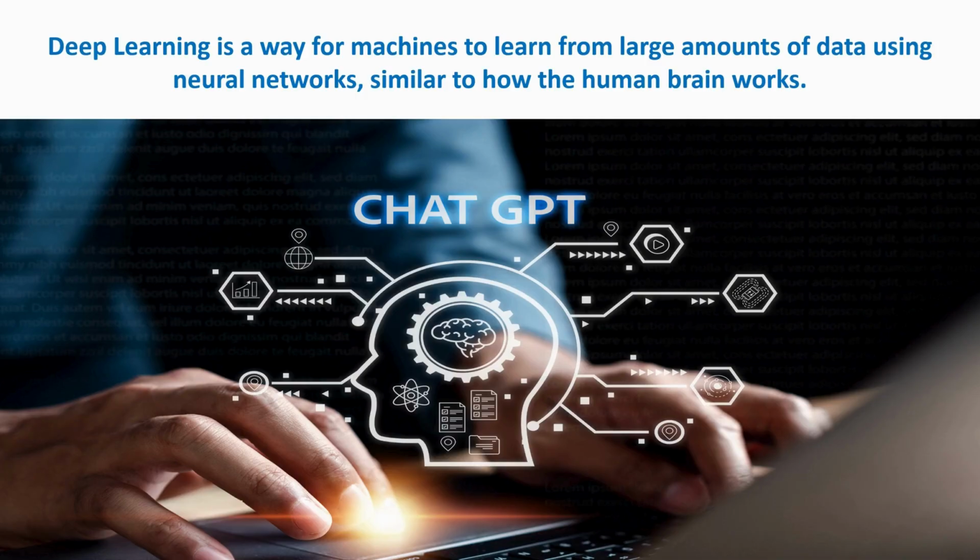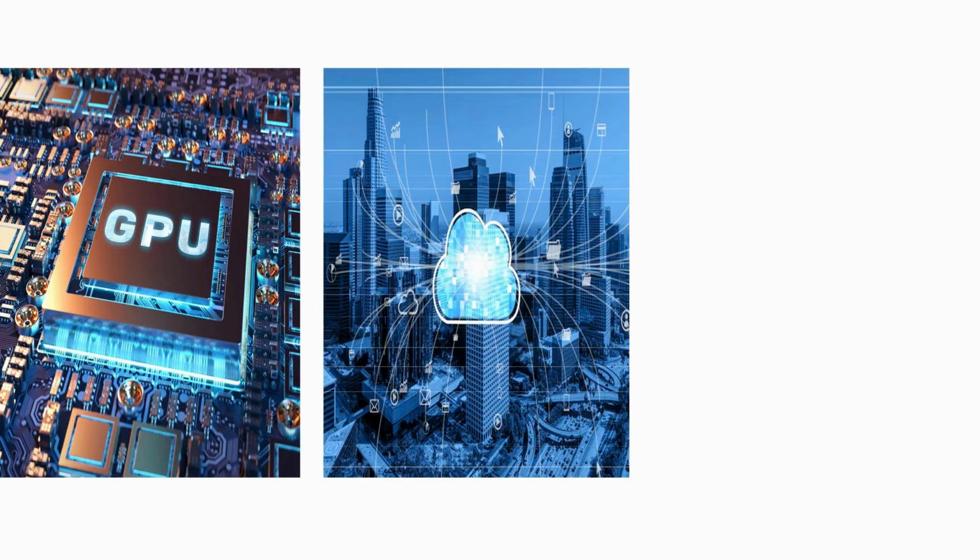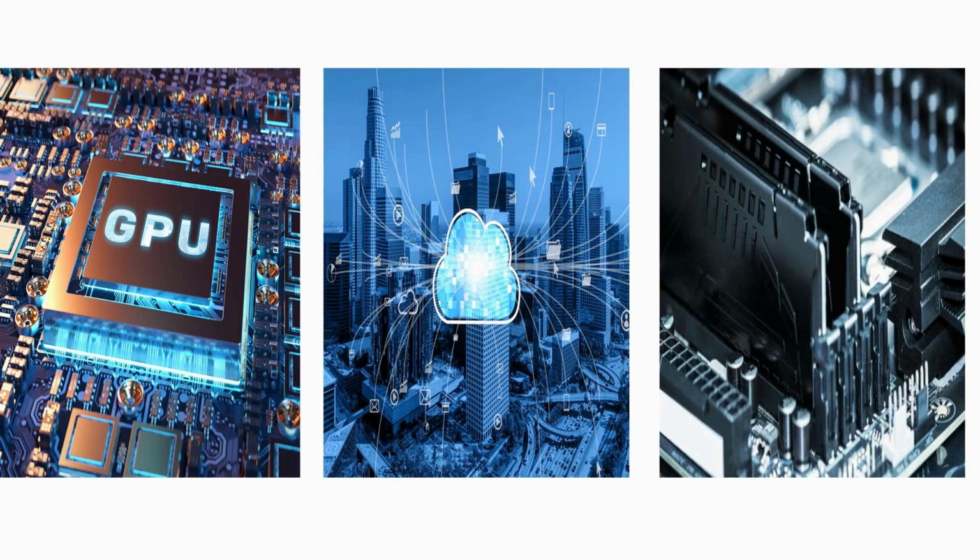learning models. The reason deep learning works so well is because it can handle massive data. It learns very complex patterns. It keeps improving with more training. Earlier, deep learning was hard to use because computers weren't powerful enough. But today, with GPUs, cloud computing, and faster hardware, deep learning has become practical, and that's why generative AI has exploded recently.